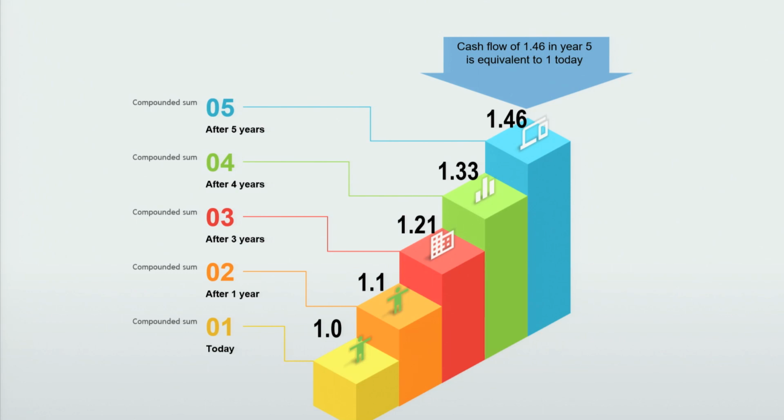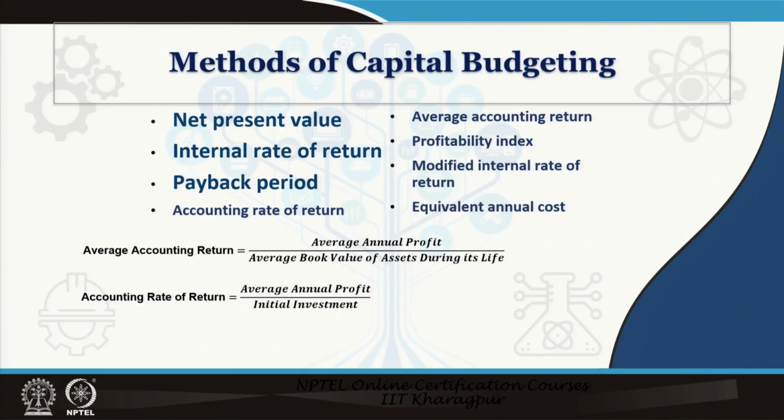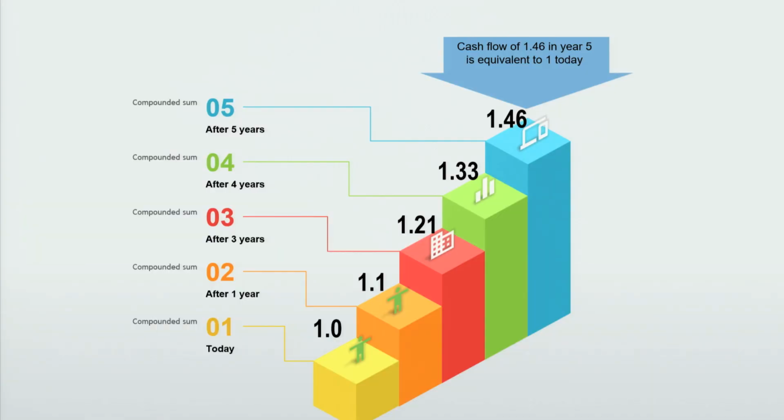The same thing is shown slightly graphically for the change of money. Suppose it is 1 crore rupees and the other one is 1.46 crore rupees. So, 1 crore rupees today is equivalent to 1.46 crore rupees after 5 years, and this is at the rate of 10%.